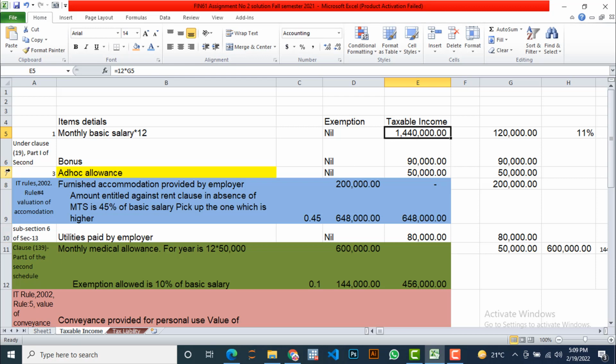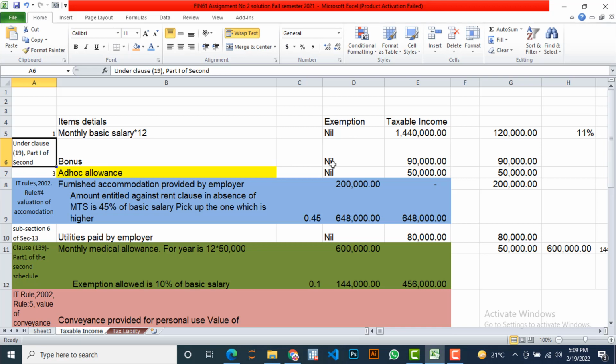Now bonus. Come to the second item of the salary sheet. Given information under clause 19 part 1 of the second schedule. I think it's the second schedule. Bonus, it is taxable, so there is no exemption.